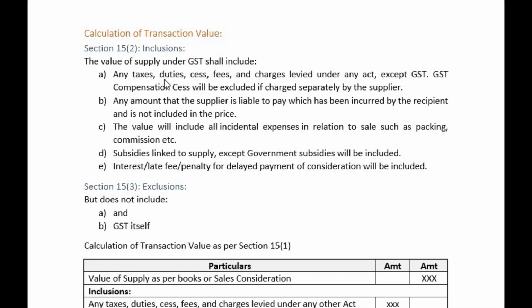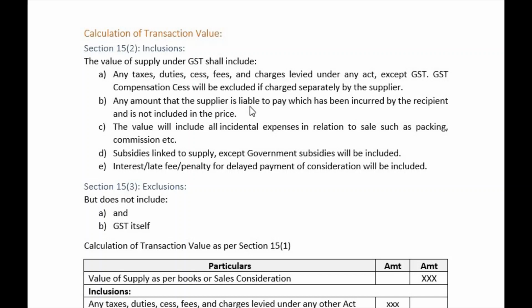Understood? So any other taxes, if it is excise tax, if it is entertainment tax or any other taxes or duties or fees under any other act, we are just including it. Like your stamp duty, GST is applicable on stamp duty as well, right? So therefore we have to add it back to the value of supply.